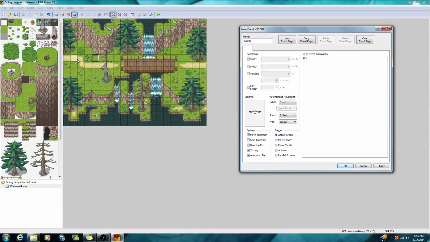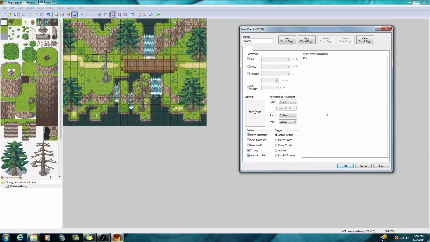Now anyways, when the player walks underneath him, the bird will be above the player. That's the main thing you want. And when he's through, that means the player can walk underneath him. But if you don't have that selected, the player is going to hit the bird and it's going to look really funky, and you don't want that to happen. So always keep in mind through, always on top when it's birds.